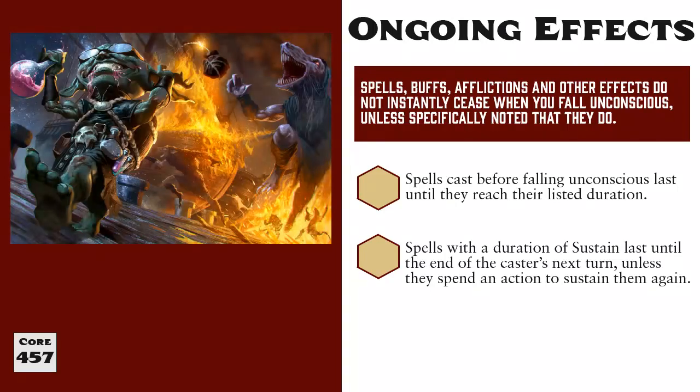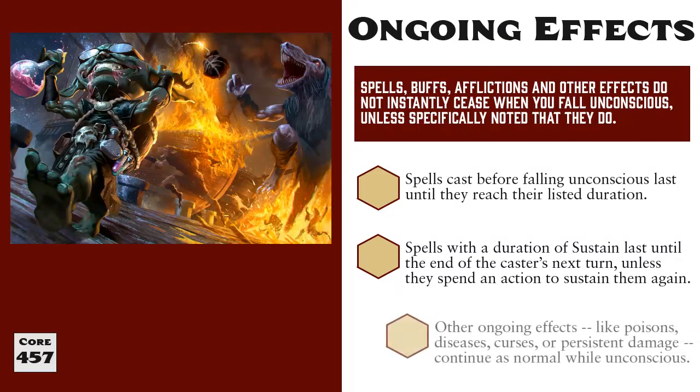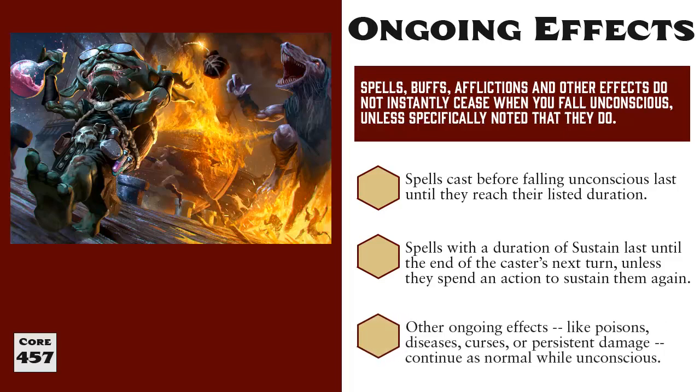That's what happens to spell effects when you're knocked out, but what about afflictions? Well, if you're suffering damage every round from a poison and fall unconscious, bad news, but that poison is going to continue damaging you every round until you succeed on your saving throws or its maximum duration passes. And damage totals don't matter while you're unconscious and dying, so this would just increase the value of your dying condition like normal. And the same is true for persistent damage and other conditions like being paralyzed. Being knocked unconscious has no effect and they all continue as normal.